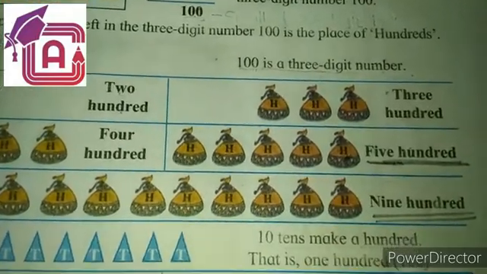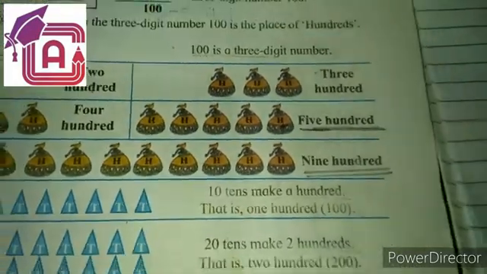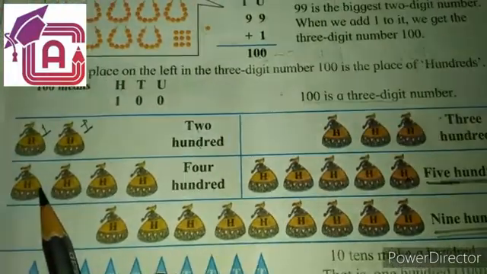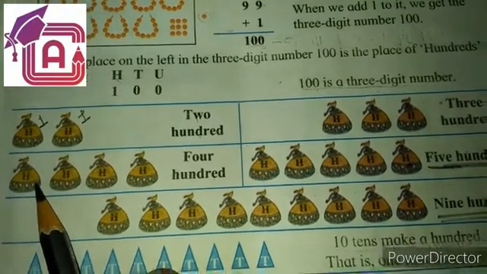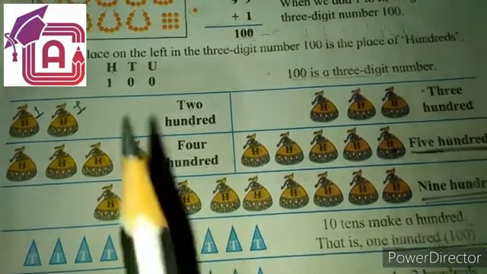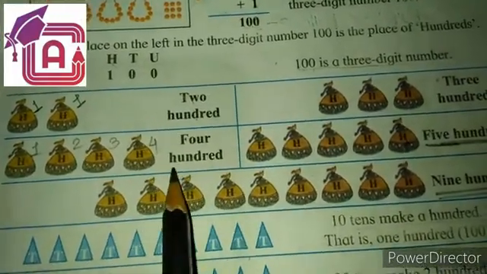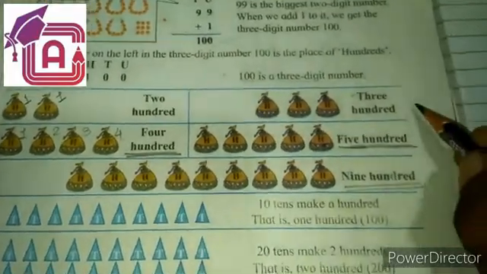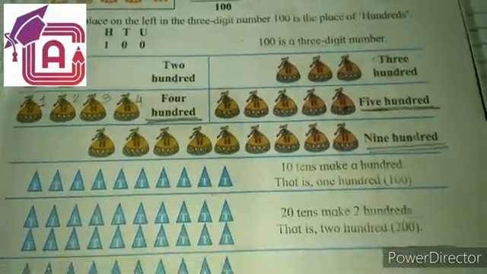How many times you are taking 100, that time it becomes a number. If I am taking it 4 times, it means it is 400. If I am taking a bunch of 4 bags of 100, then it is 400. 1, 2, 3, 4 bags of 100. So it is 400. So this is another way of representing 100 terms.